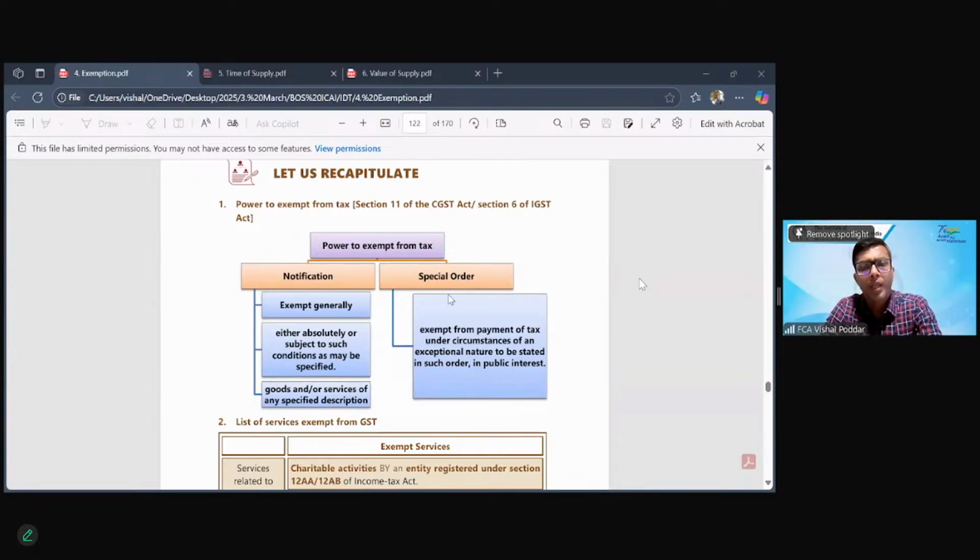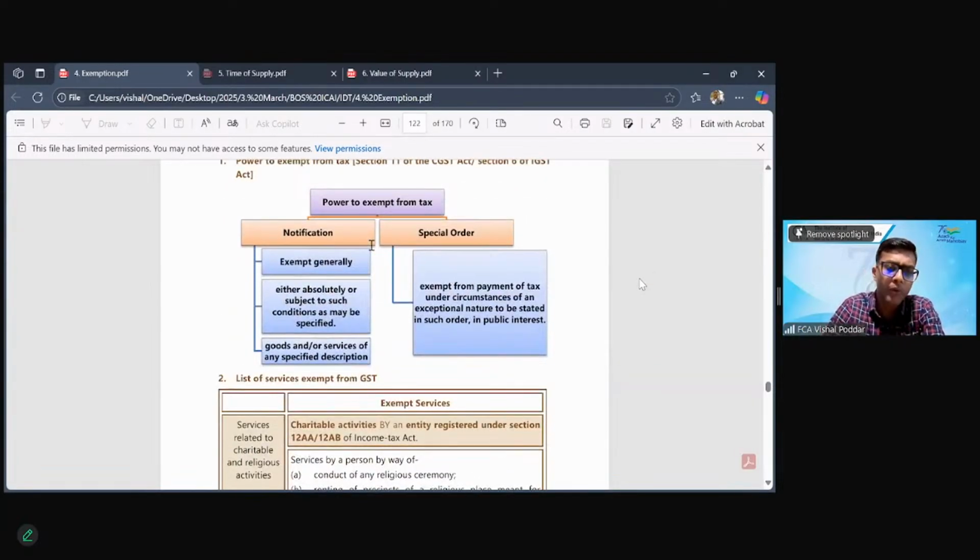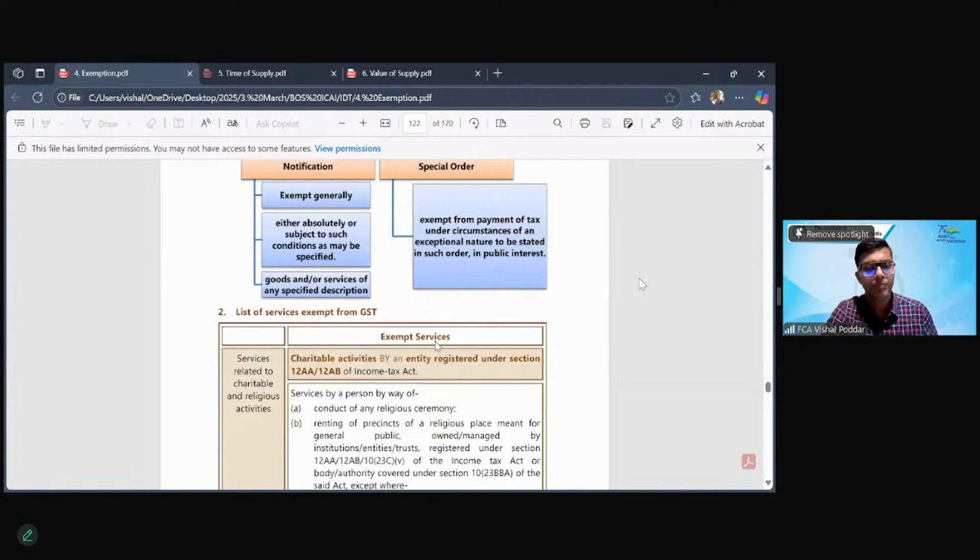Before I start, as we are going to start with the exemption topic, I would ask if anybody has any particular query or any particular point which you want me to deliberate upon more in this topic of exemption, you may please post it in chat. You may even unmute and put your question. Students, anybody having any particular doubt, question?